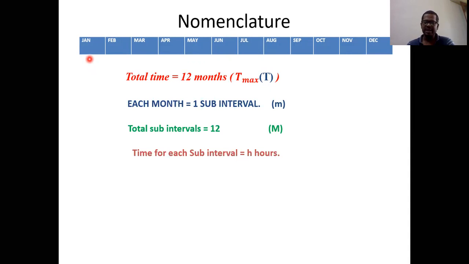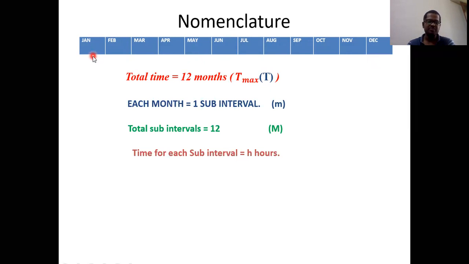Let us assume the hydrothermal unit is operating from January to December. Let us assume the time period is from January to December. Hydrothermal unit. I'm not saying hydro unit alone or a thermal unit alone. Here I'm taking hydro energy and, at the same time, thermal energy. I'm considering two units: hydro unit and thermal unit at the same time.